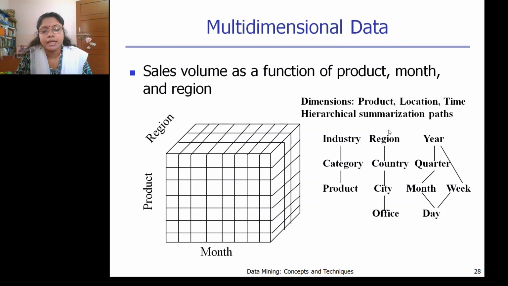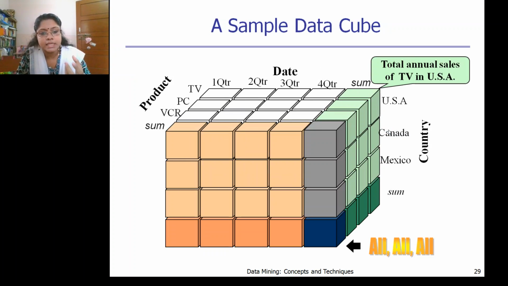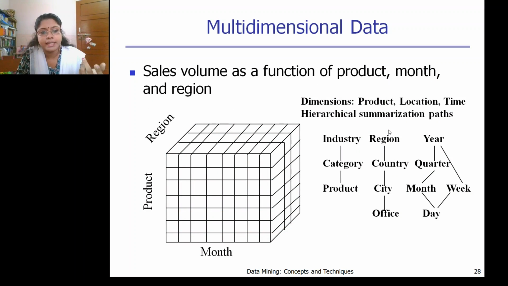For multi-dimensional data, I have already told you that the data is represented as a data cube. Here the sales volume is called a volume because each one is a cube representation. We can take each cube and get the analysis of that particular cube. The whole cube forms the cuboid, which is called the data cube. So sales volume is represented as a function of product, month and region. The dimensions present here are product, location and time, and the hierarchical summarization parts of the concept hierarchy.